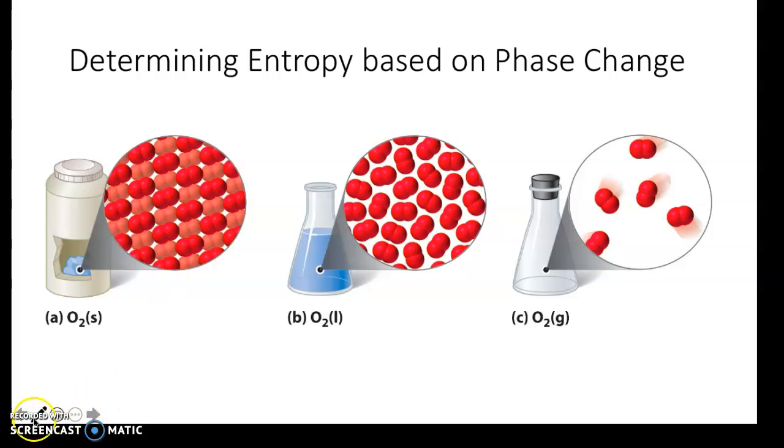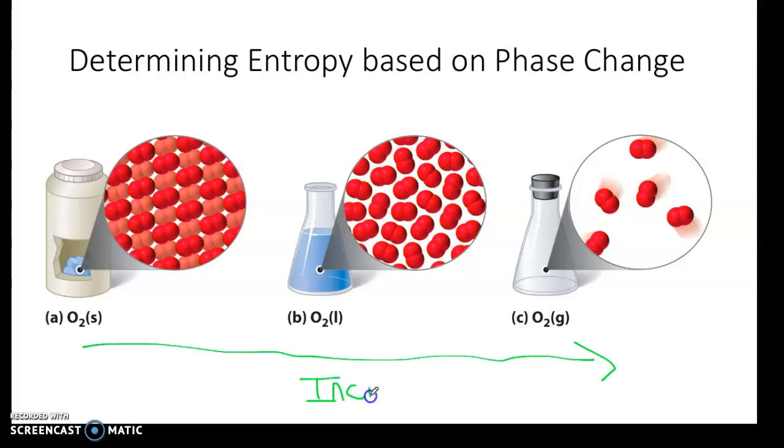So as we go from solid to liquid to gas, our entropy is increasing. Entropy change can also be written as delta S, right? So delta S means entropy. We have an increase in entropy as we go from solid to liquid to gas.